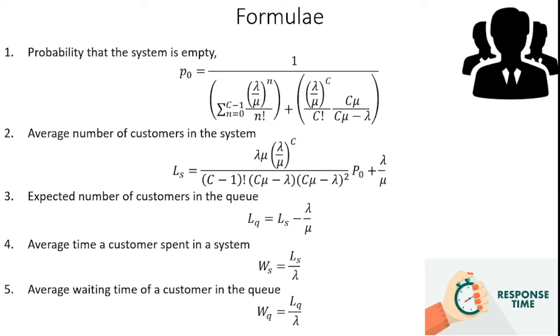And then the average waiting time of a customer in the queue, how much time the customer has to wait in the queue. Yes, which can be identified through WQ is equal to LQ by lambda. In the third formula, we identify LQ as LS minus lambda by mu, and we can substitute the same LQ value into this WQ formula. We can identify the average waiting time of a customer in the queue.